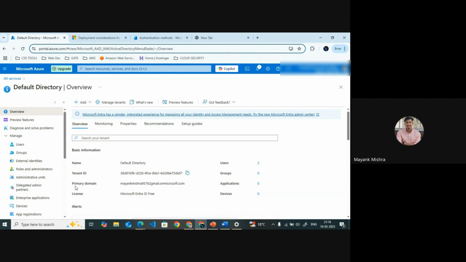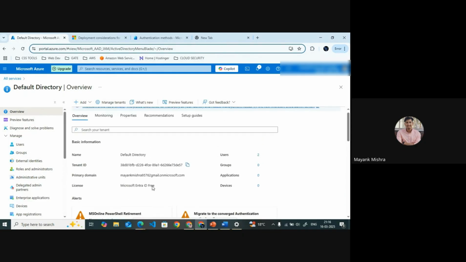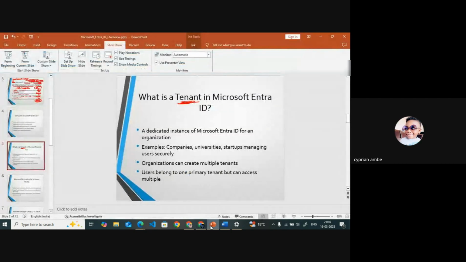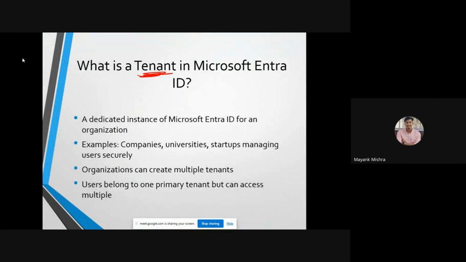This tenant ID also has a primary domain name with it, which we can use for multiple things, in creating our servers and creating our roles. Here we can see how many users we have, how many groups we have in our account, how many applications we have, and how many devices are connected with this account. Again, we go to the tenant ID.